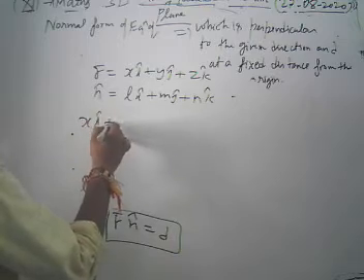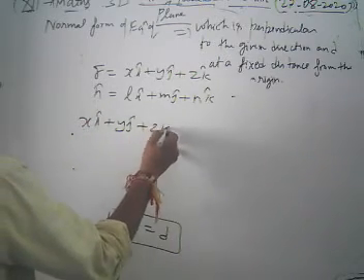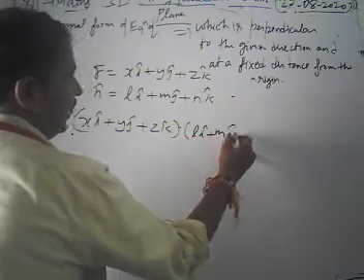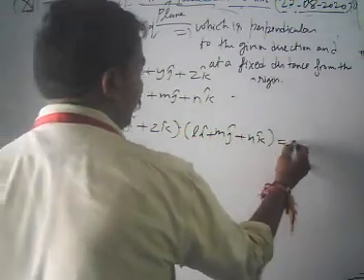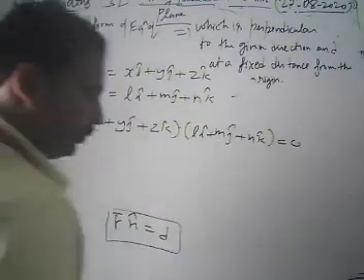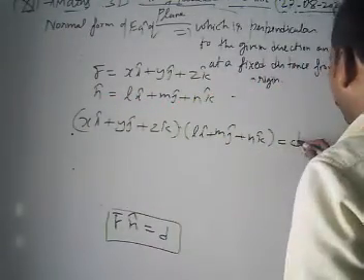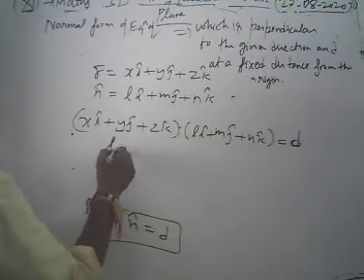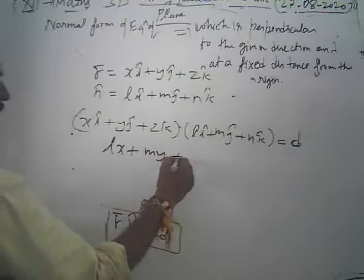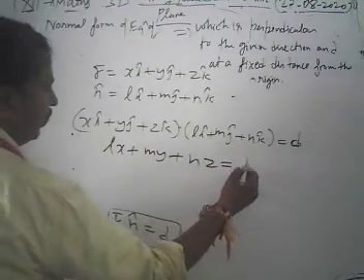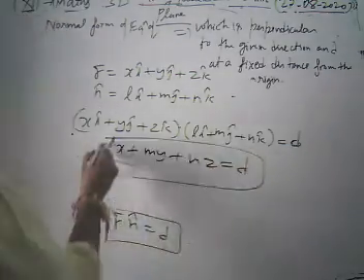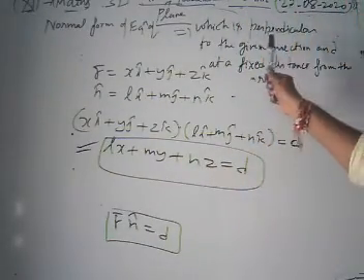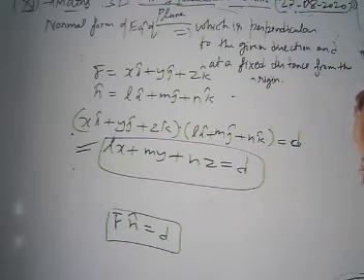We have (x i cap plus y j cap plus z k cap) dot (l i cap plus m j cap plus n k cap) equal to d. We are going to put it here equal to d. Now what do we get here? We get lx plus my plus nz equal to d. Now what is this? This is our Cartesian form of the equation of plane which is perpendicular to a given direction.